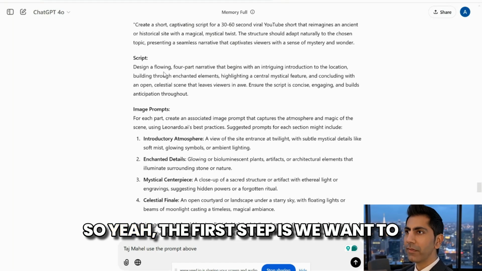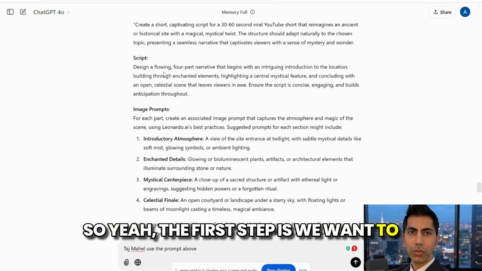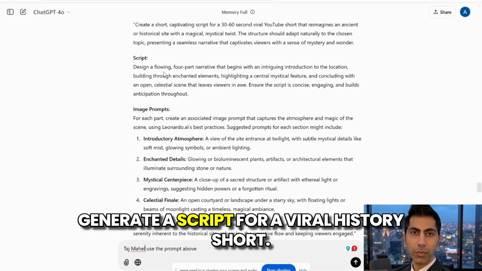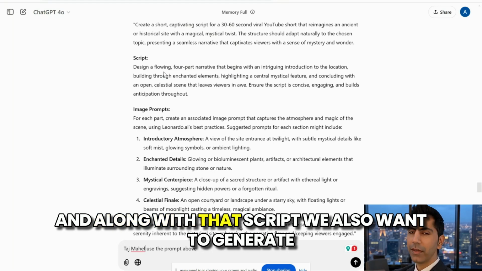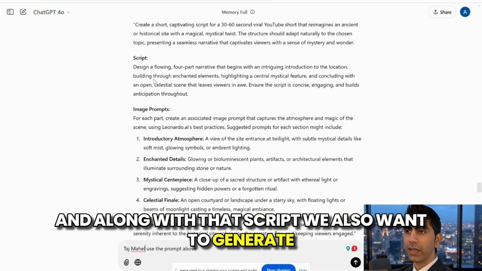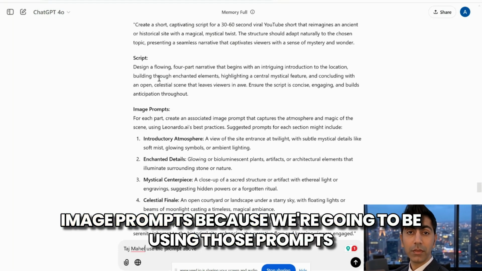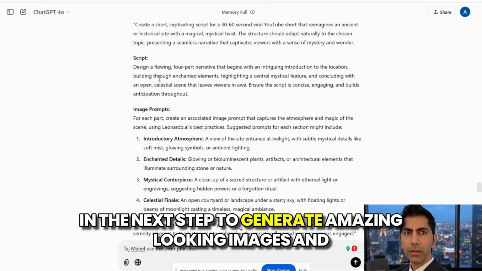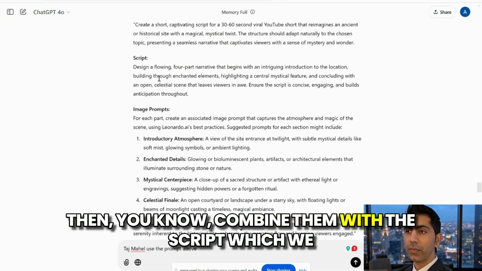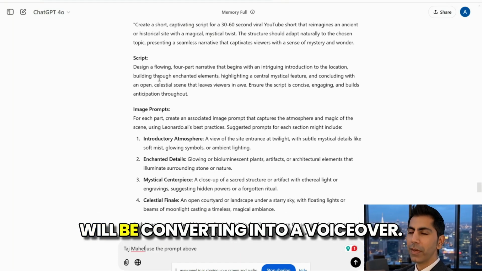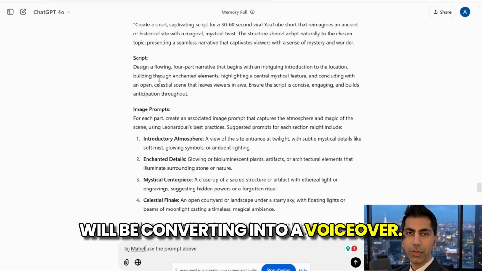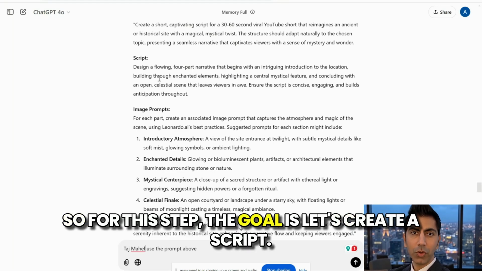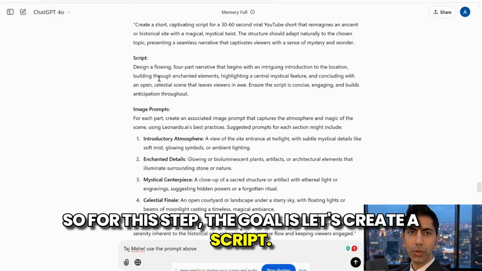So yeah, the first step is we want to generate a script for a viral history short, and along with that script, we also want to generate image prompts, because we're going to be using those prompts in the next step to generate amazing looking images, and then combine them with the script, which we will be converting into a voiceover. So for this step, the goal is let's create a script.